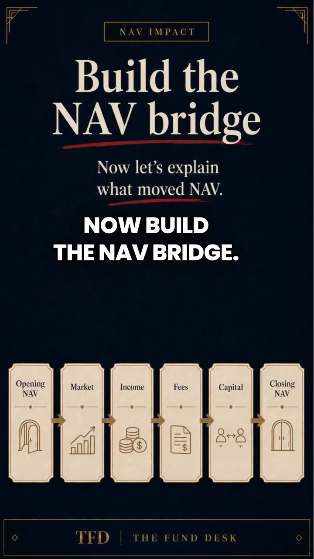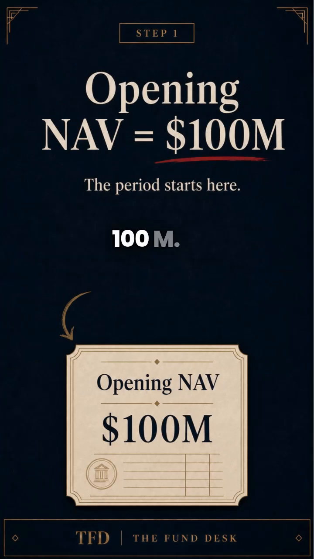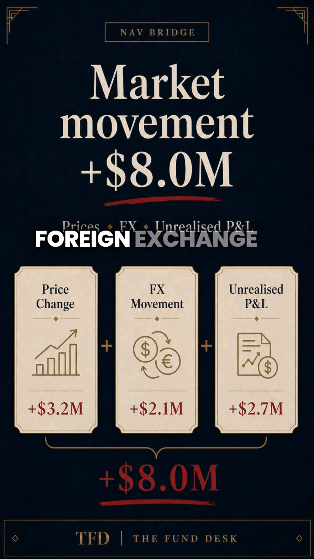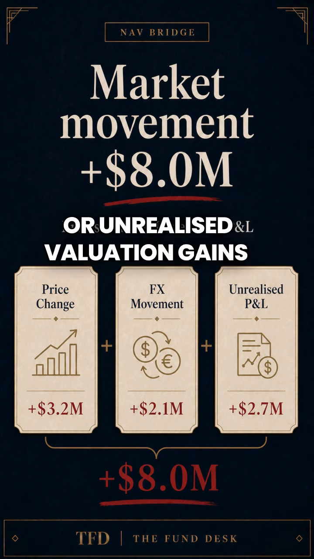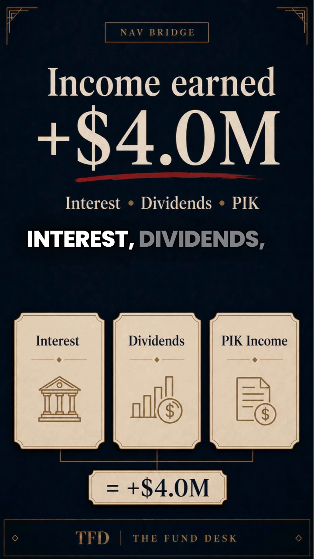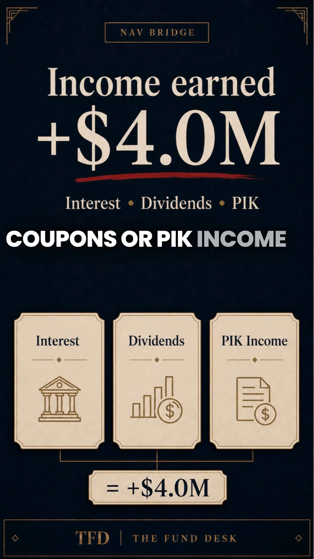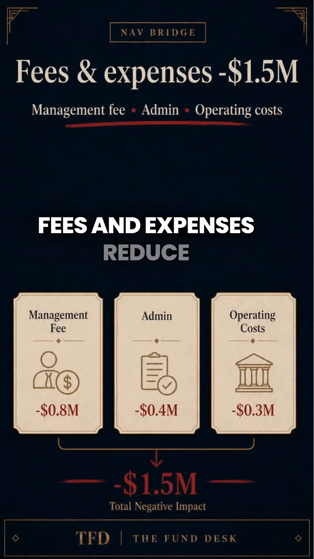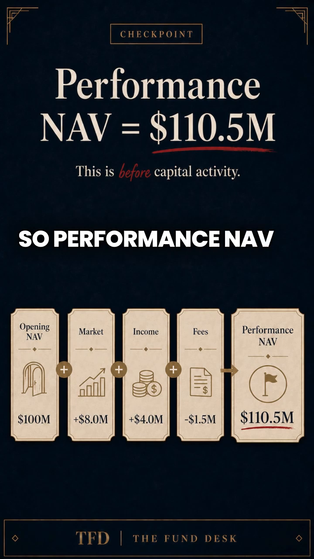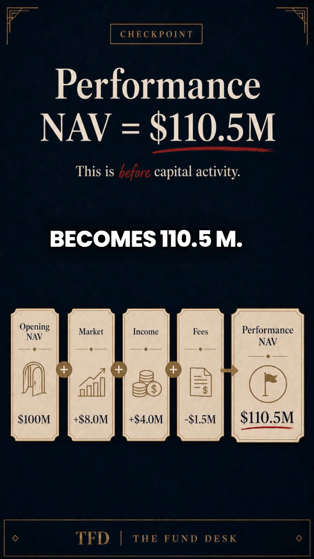Now build the NAV bridge. Opening NAV is 100 million. Market movement adds 8 million through price changes, foreign exchange, or unrealized valuation gains. Income adds 4 million through interest, dividends, coupons, or PIK income. Fees and expenses reduce NAV by 1.5 million. So, performance NAV becomes 110.5 million.